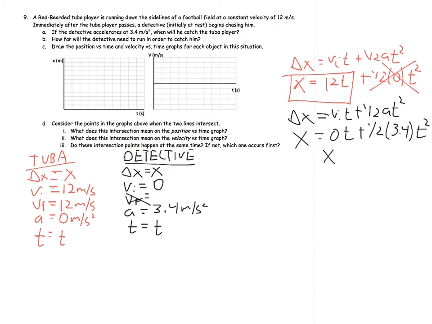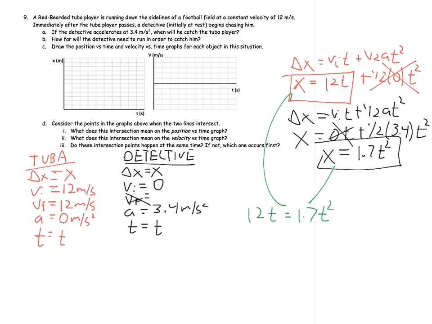So when I simplify, that goes away, and x is simply 1.7t squared. Now that I have those two equations, I can set them equal to each other, since they're both equal to x. We have 12t equals 1.7t squared.